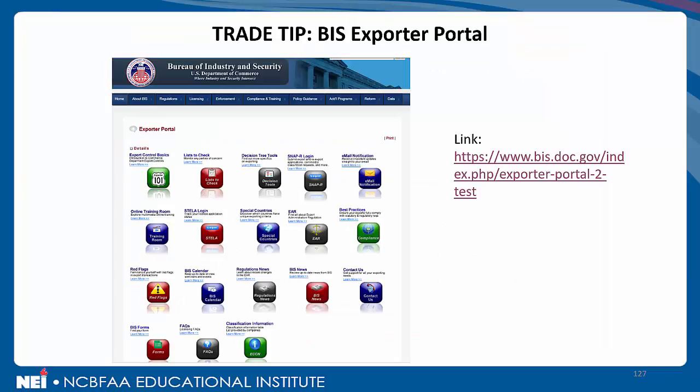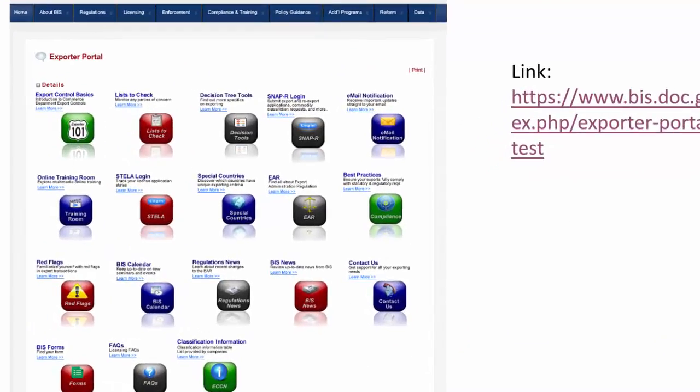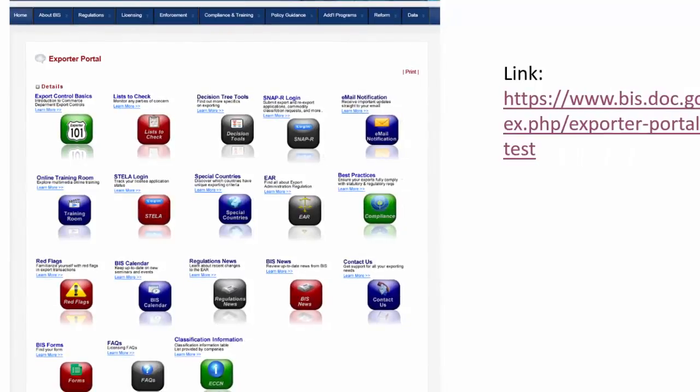One of the best tools that BIS has put out is what's called an exporter portal. You can see the link on the right-hand side. This is fairly recent, but an excellent tool that takes you to a whole new level of details by subject. And we'll run through some of them here. Again, we will be making reference to these throughout the balance of the material on the EAR.